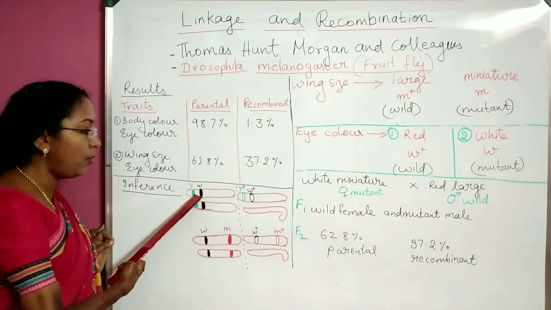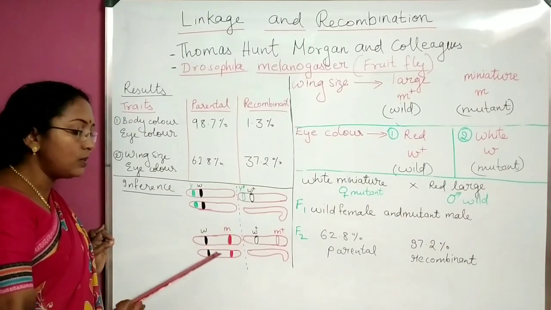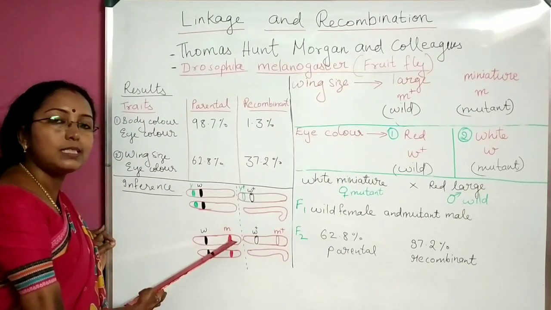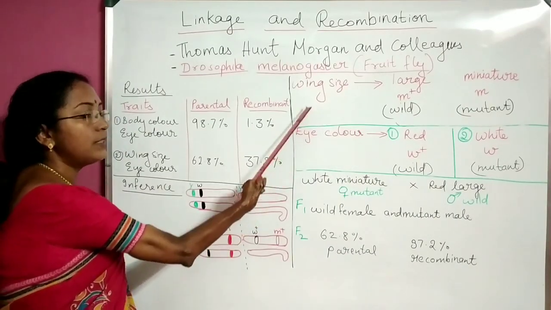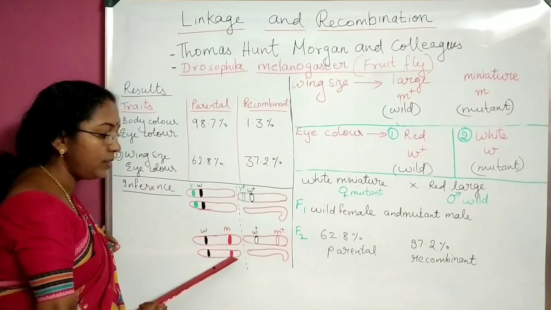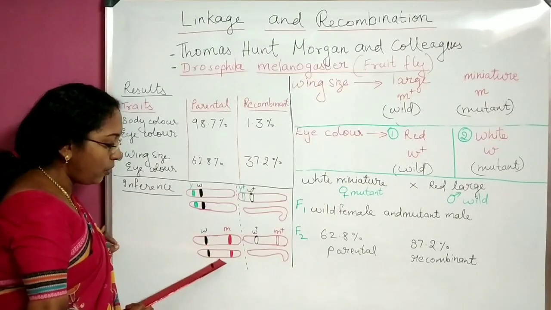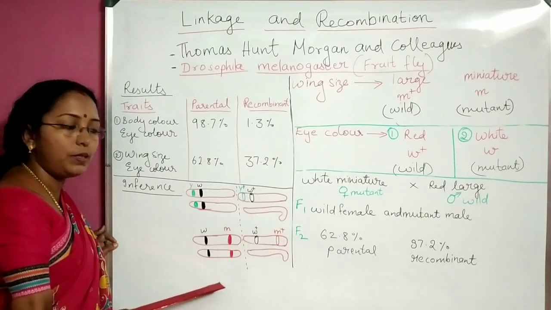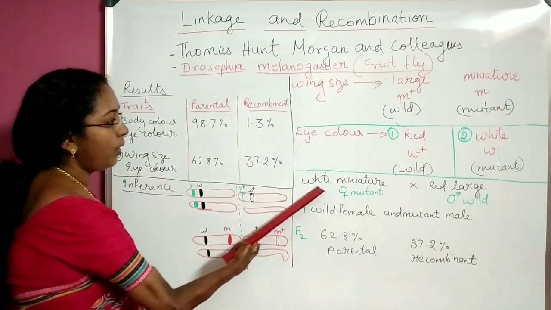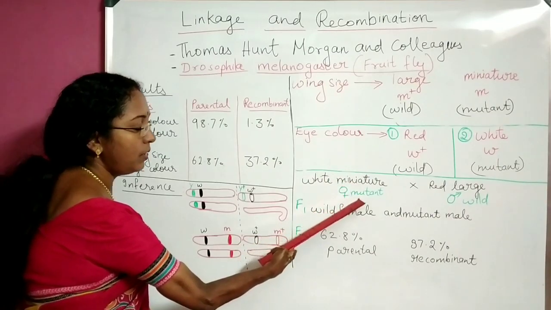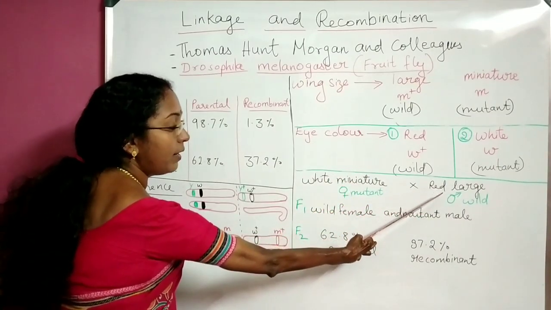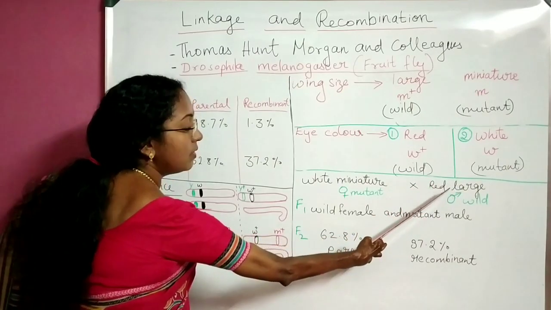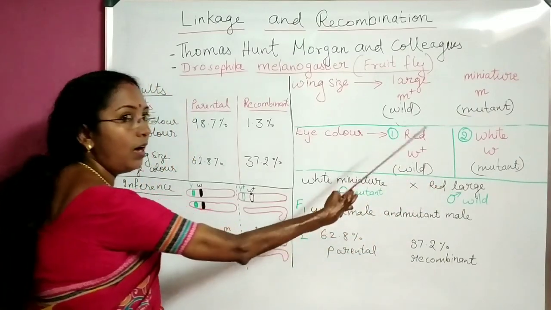So the first cross is with body color and eye color. The next cross is with eye color and wing size. So the wing size gene is present here, and I have drawn the same type of chromosome. This is XX female, a white-eyed miniature-wing mutant, crossed with red-eyed fruit flies having large wings.